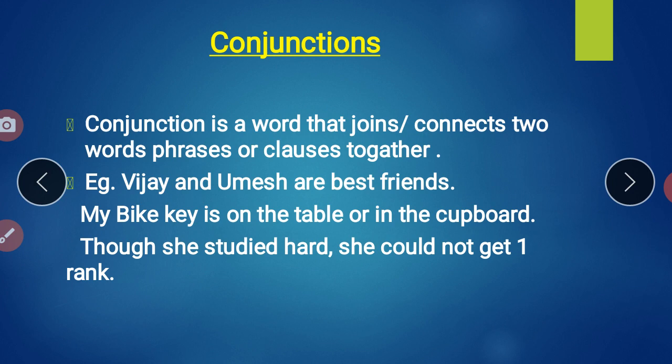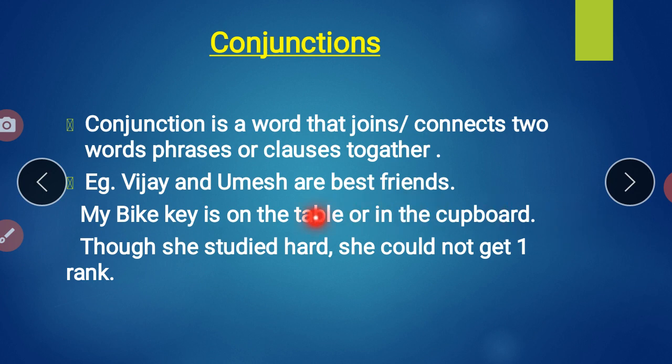For example, if I said Vijay and Umesh are best friends. So if I have a sentence, Vijay is a good friend of Umesh and Umesh is a good friend of Vijay. If I want to join these two sentences, what would I be using? Vijay and Umesh are good friends. So this manner I have joined the sentence with the conjunction and. Then my bike key is on the table or in the cupboard. This is the possibility.